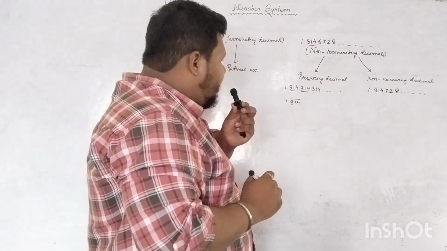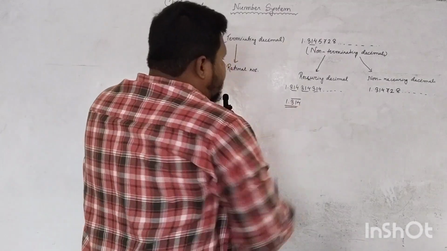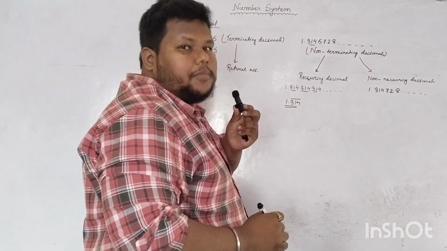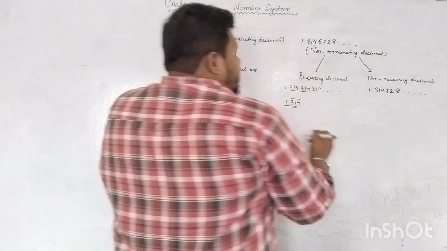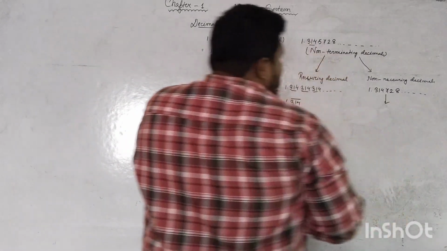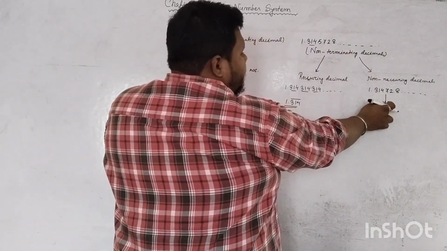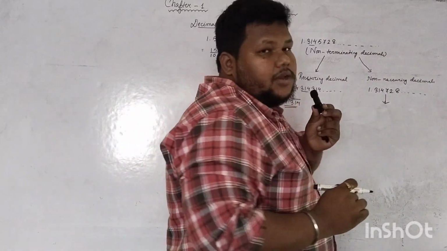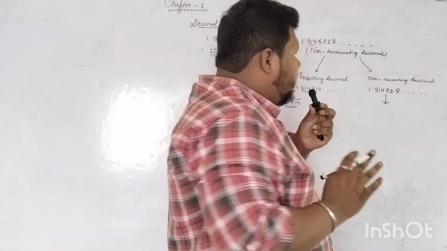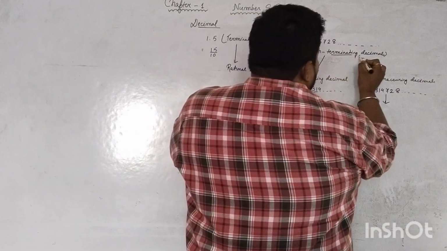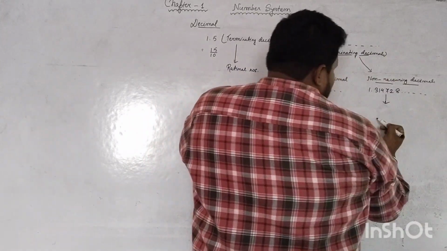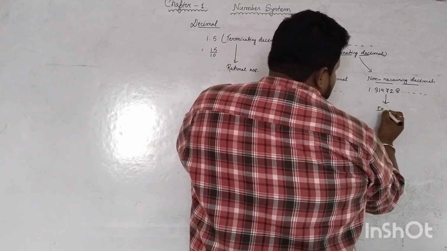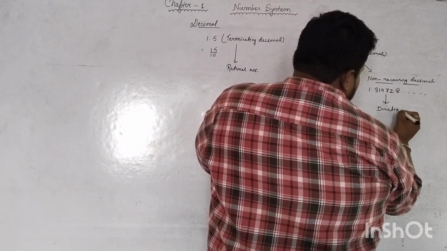After that, it is possible to convert this type of decimals into rational numbers. But we will never be able to convert this type of decimal numbers into p by q form. That's why the non-terminating and non-recurring decimals are always irrational numbers.